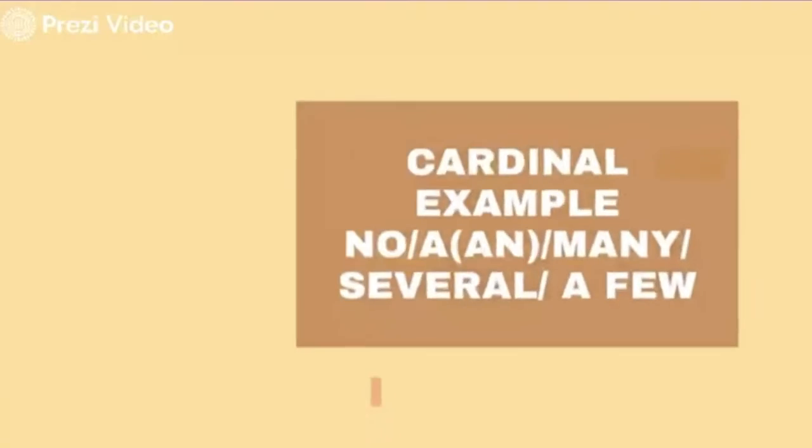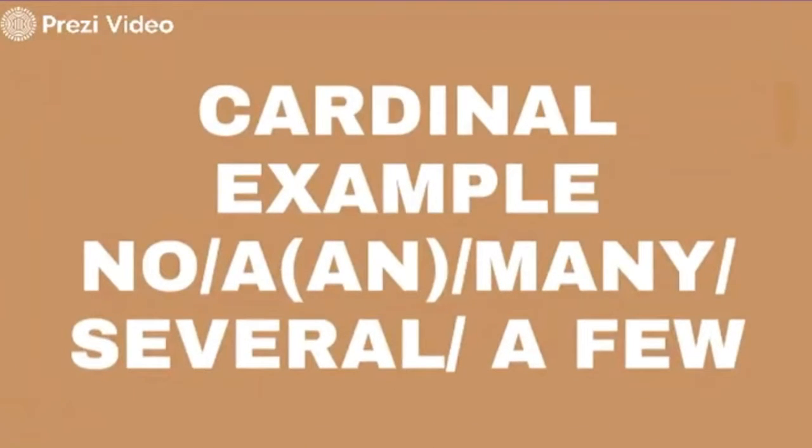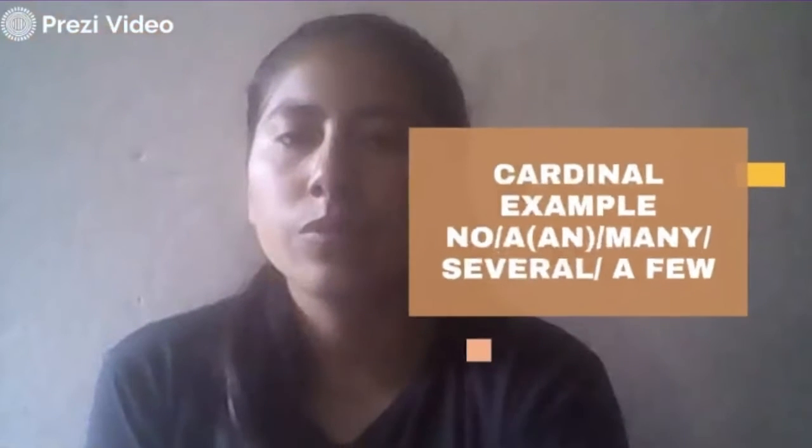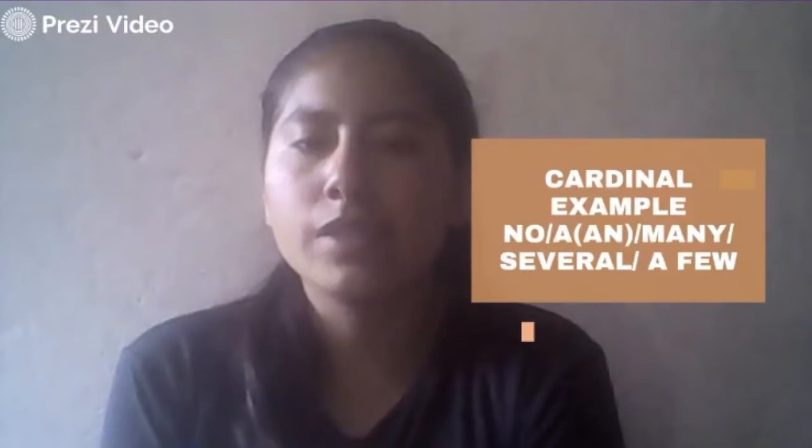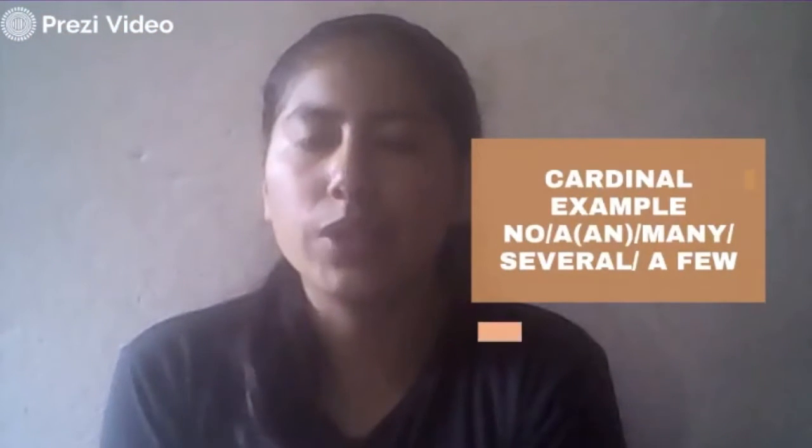And the last type of quantifiers is cardinal. Example: none, a or an, many, several, or few. Cardinal is defined as a symmetric relation being expressed.